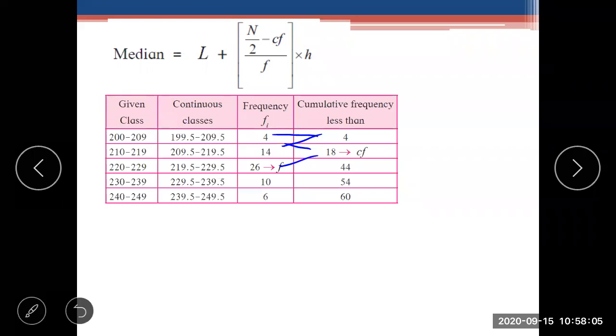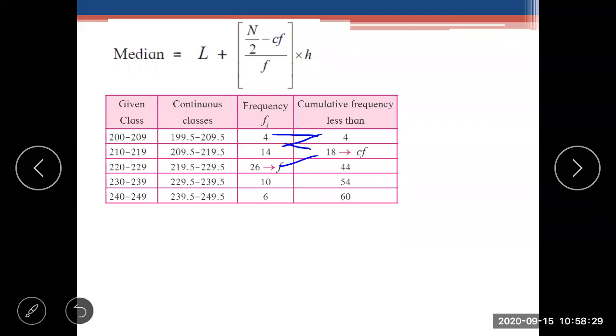Now n upon 2, to find the median class. We have to search n upon 2, that is 60 divided by 2, which is 30.